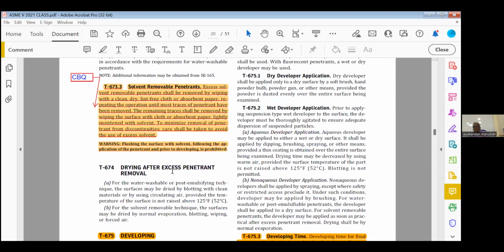Yes, sir. Owner specific. The owner spec always overrules codes if they are more stringent than codes. Suppose the code is more stringent than the owner spec, we have to follow the code. There are two things: what is written in the contract? Generally, they will write in the contract for NDT follow Section 5 as well as owner specification. So you have to satisfy whichever is more stringent.